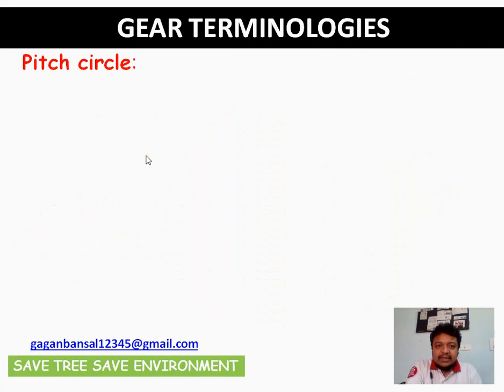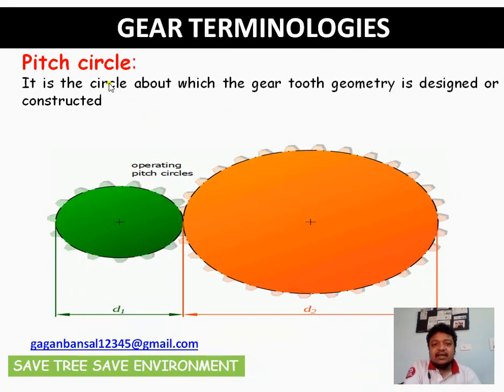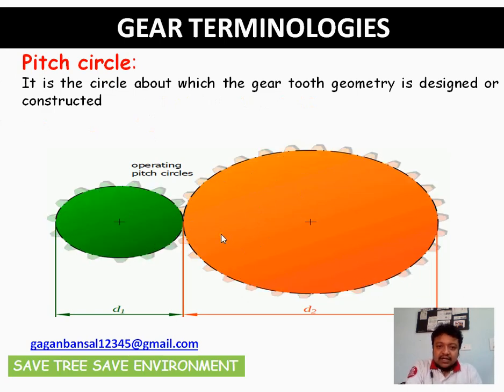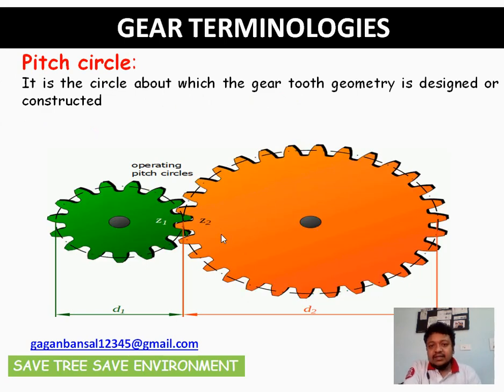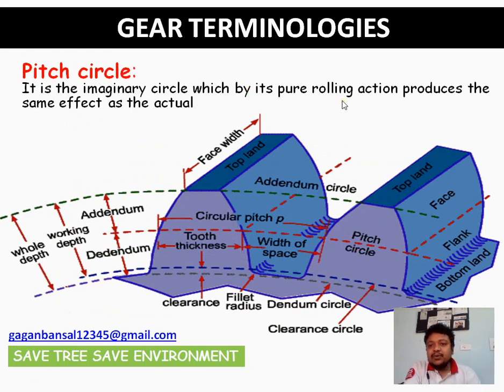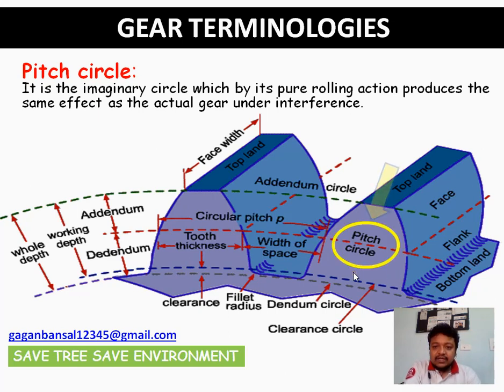So let's start with pitch circle. Very important, very important. What is pitch circle? It is the circle about which the gear tooth geometry is designed or constructed. As you can see in this particular figure, the operating diameters or the operating circles are mostly the pitch circles. So what exactly is the pitch circle? It is the imaginary circle which by its pure rolling action produces the same effect as the actual gear under interference. So as you can see in this particular figure, this is the pitch circle.